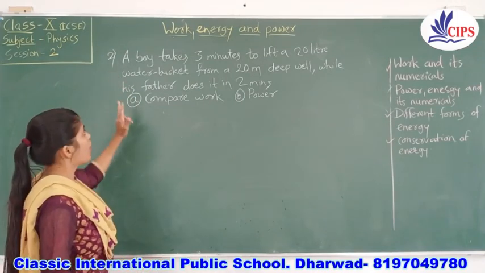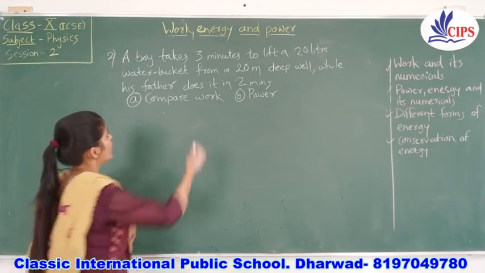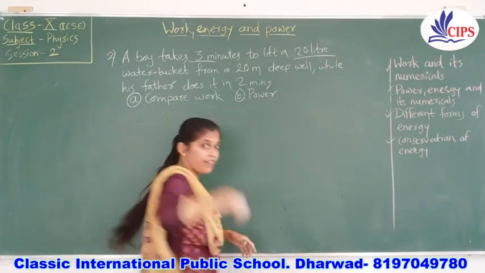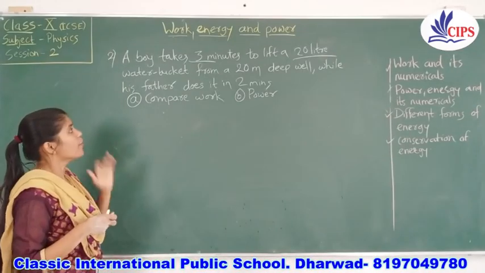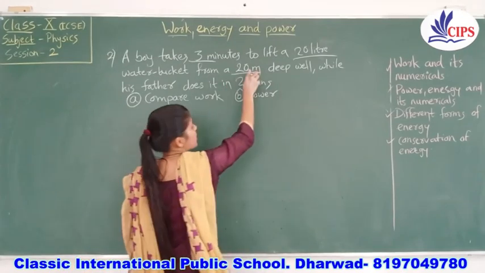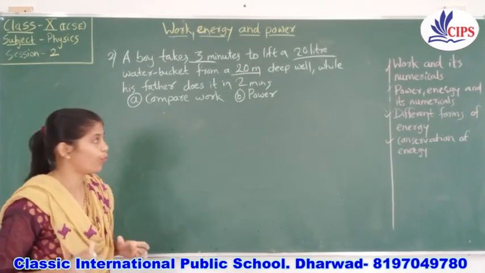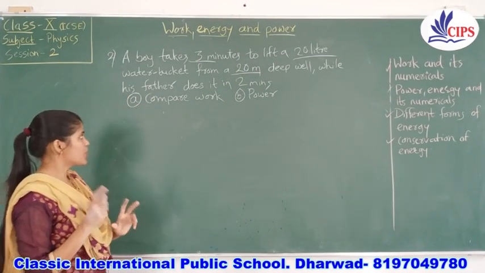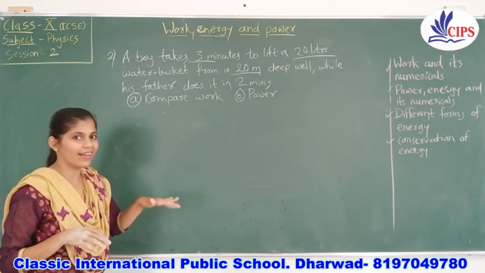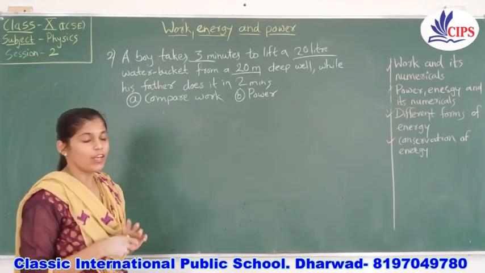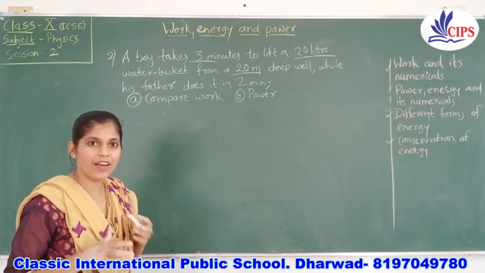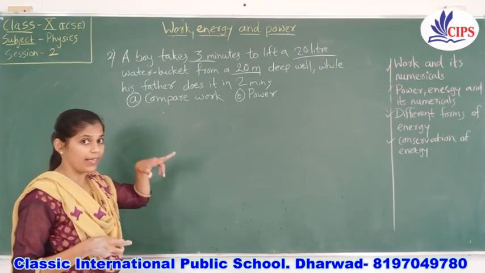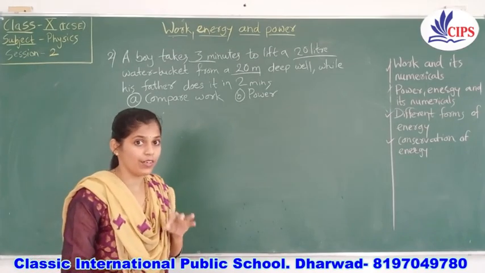So secondly, a boy takes 3 minutes to lift a 20 liter water bucket from a 20 meter deep well. It is giving you the height. 20 meters is the height of the well, while his father does it in 2 minutes. Okay, so the first question they have asked: compare the work and the power of both. So here is the comparison between father and his son. The father is doing the same work in 2 minutes, whereas the boy is taking 3 minutes.